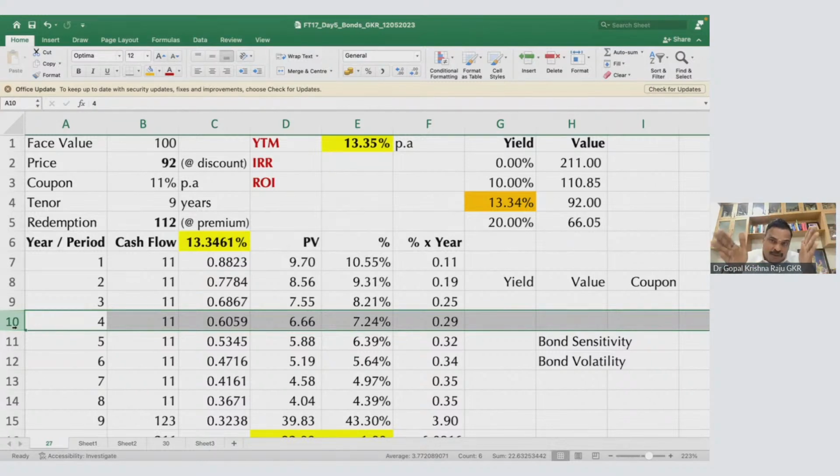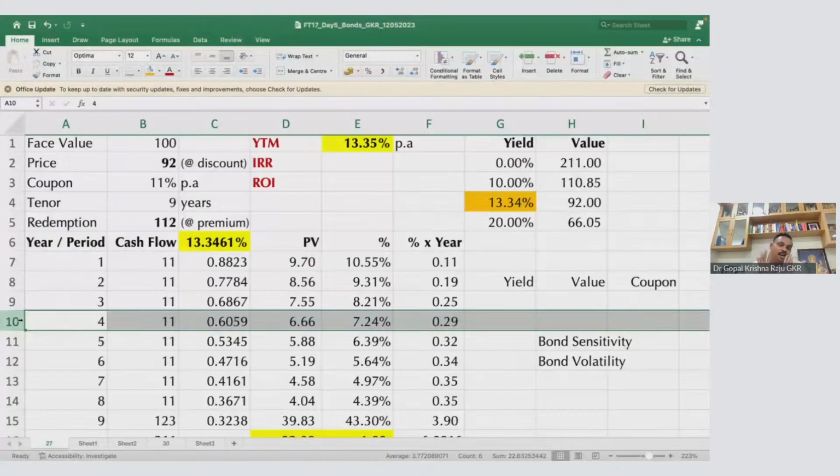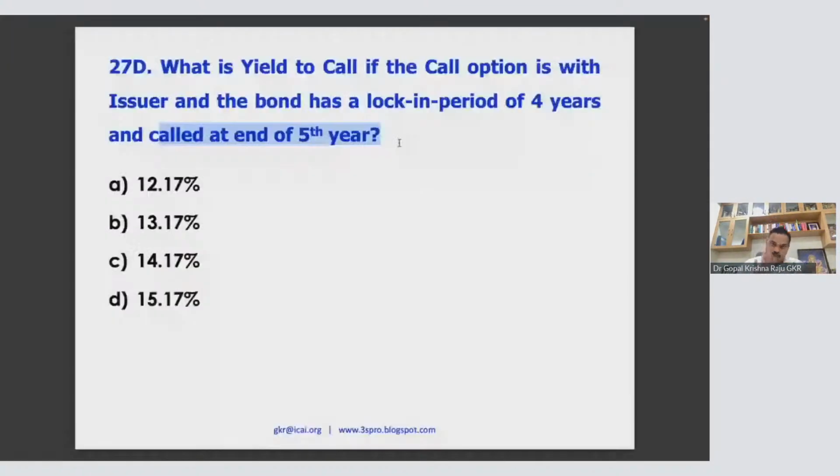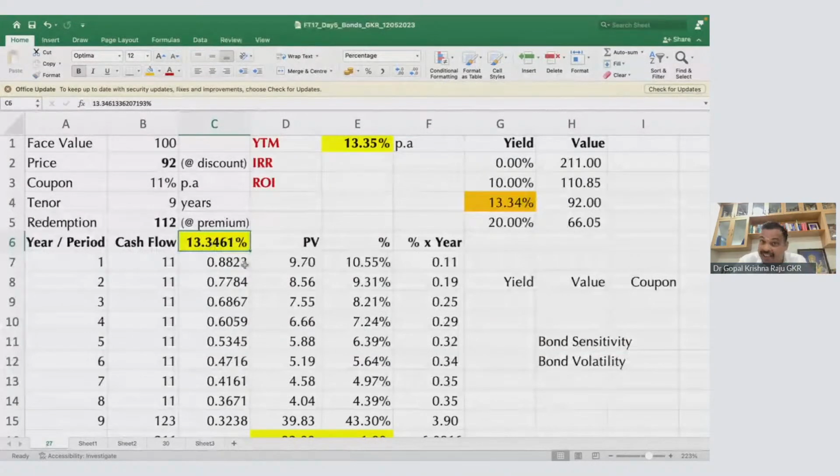Please understand, put option. So now look at this question. What is the yield to call? If the call option is with the issuer, and the bond has a lock-in period of 4 years, so till 4 years he cannot call. At the end of the 4th year he will call. And called at the end of 5th year. So 4 year lock-in period, after 4 years he can call, but he is calling at 5th year end. That means what is the yield? Will the yield be same? Yield will be greater than 13.34, yield will be lesser than 13.34. That is the question. Okay, we are going to discuss that.